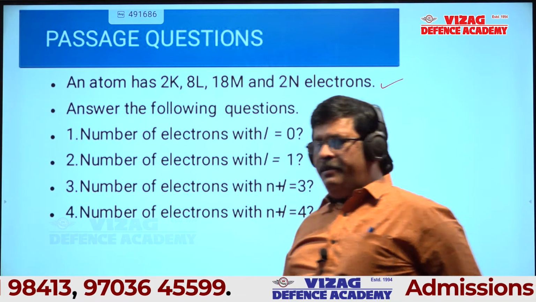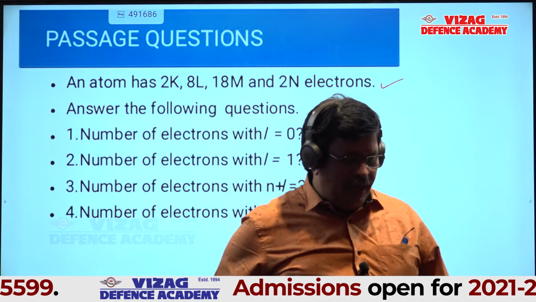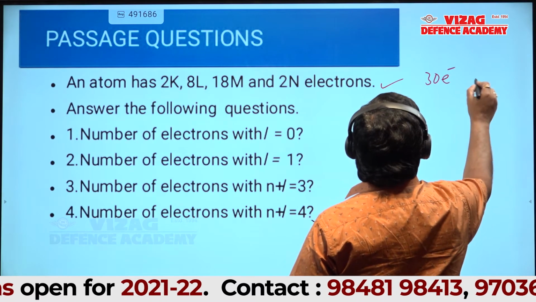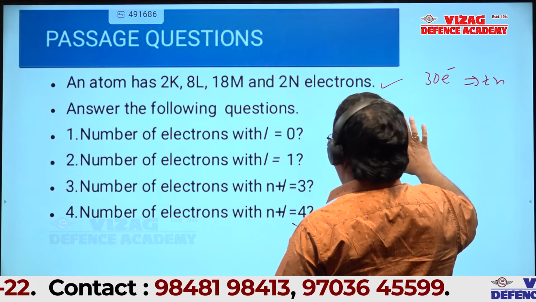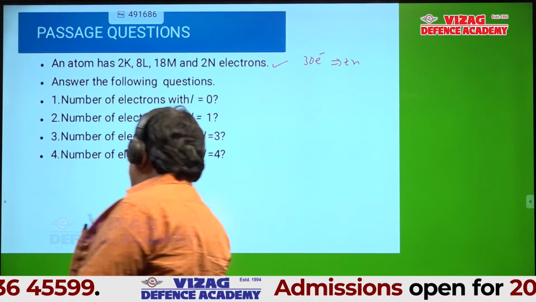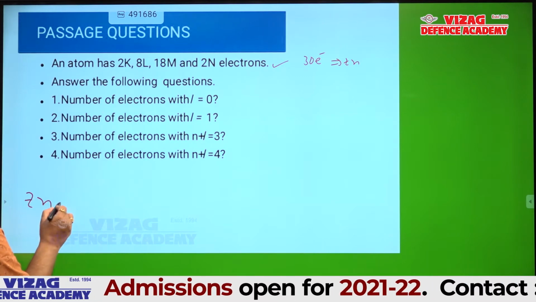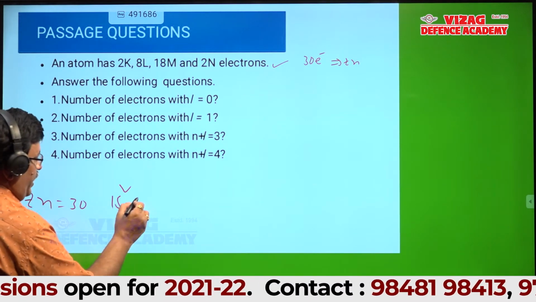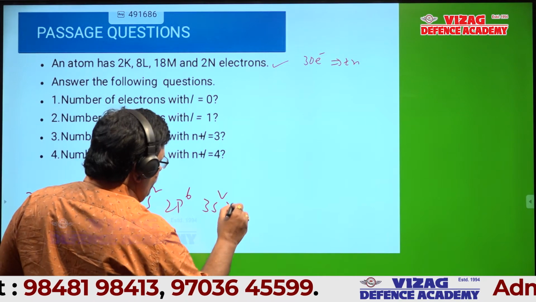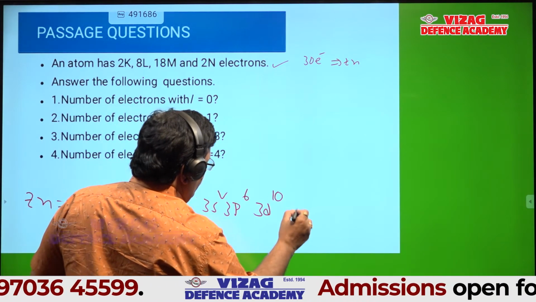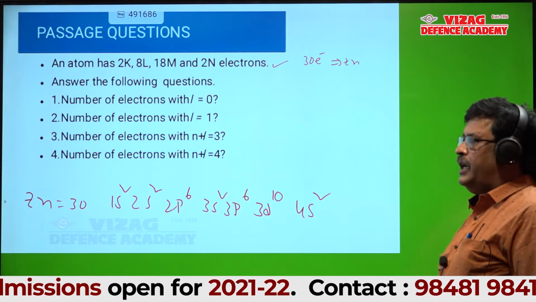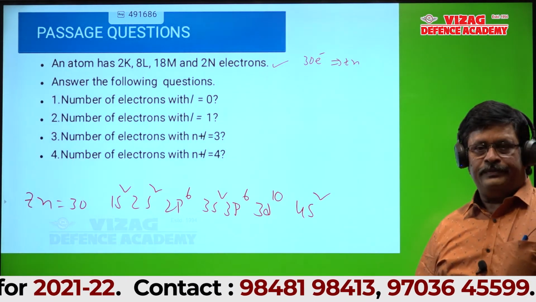Can anyone tell what is that atom? Zinc, because there are 30 electrons, so the atom should be zinc. If you can write the electronic configuration of zinc, then you can answer all these questions. Zinc is 30. I can write the electronic configuration as follows. Yes, this is the configuration of zinc. All of you okay?